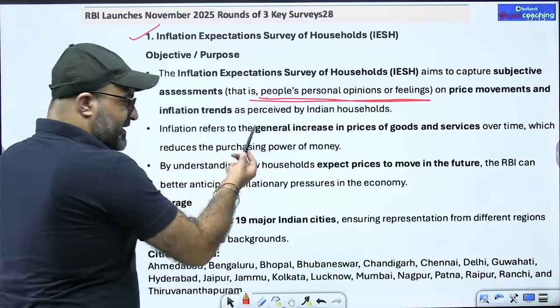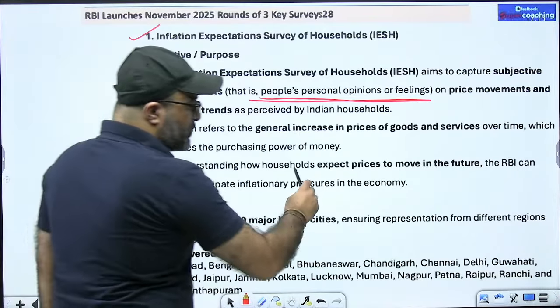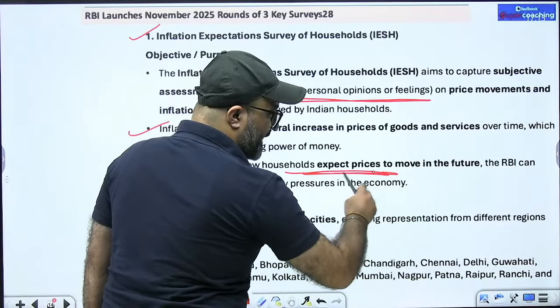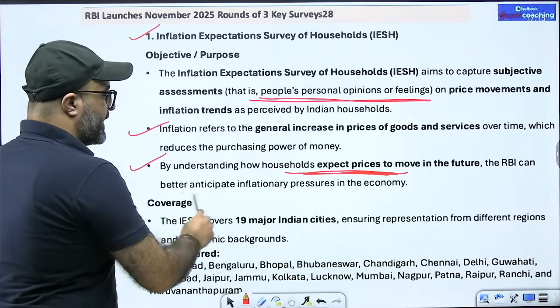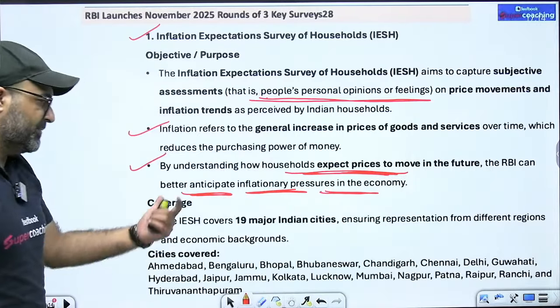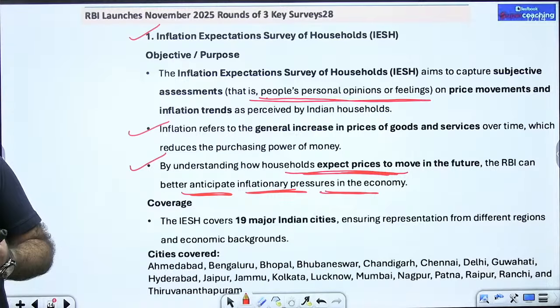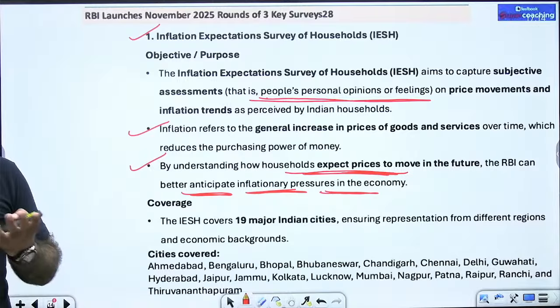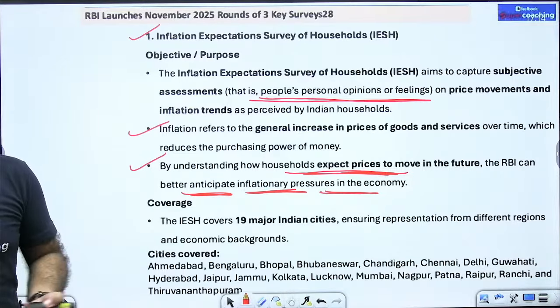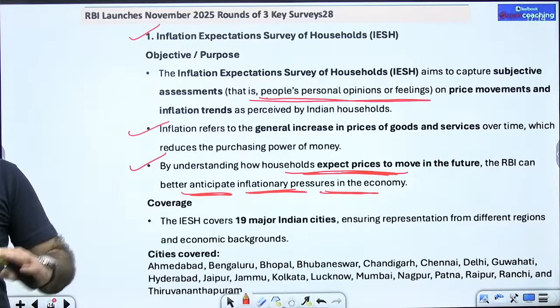Inflation refers to the general increase in the prices of goods and services, and by understanding how households expect prices to move in the future, the RBI can better anticipate inflation pressure in the economy. With its help, RBI will be able to judge how much inflation pressure there is, or what households are thinking about inflation, so that they can take a valid decision. Now the question is the coverage area.